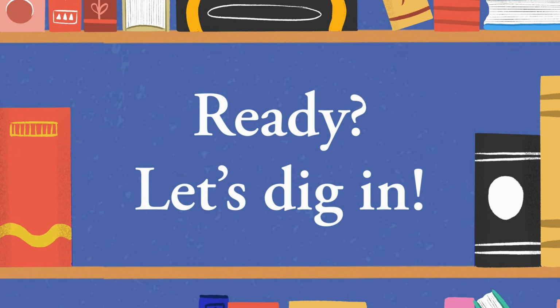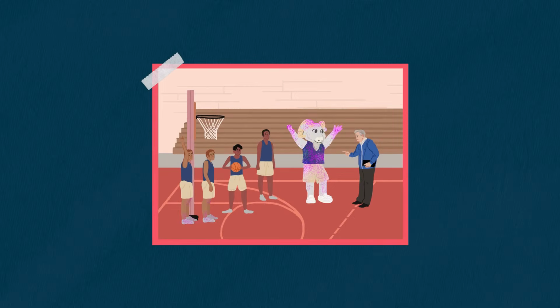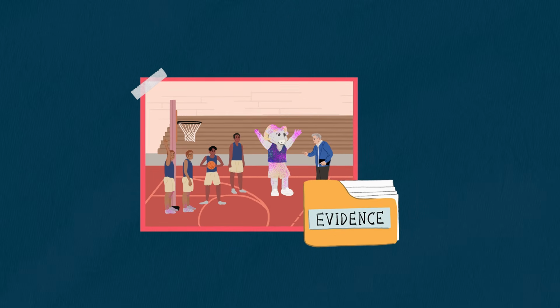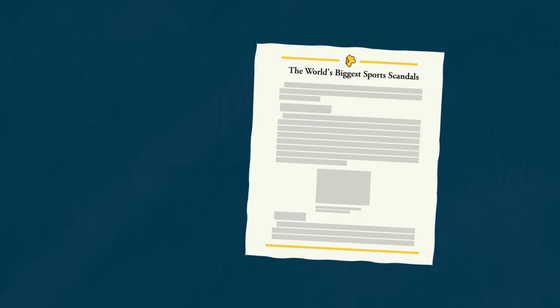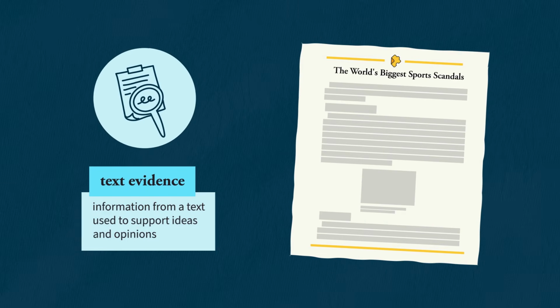Ready? Let's dig in. When faced with a puzzle, we gather evidence to solve it. To prove the basketball team pranked the mascot, we would need evidence to support this conclusion. Readers use evidence too. Text evidence is information from a text used to support a reader's ideas and opinions about the text. There are two kinds of text evidence.